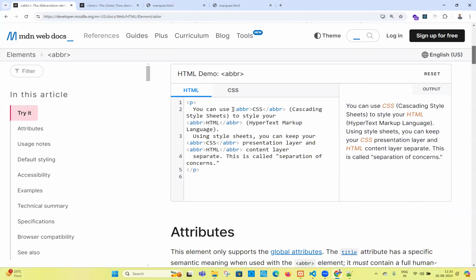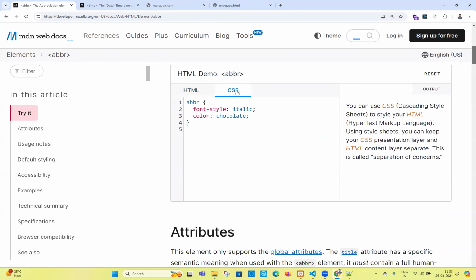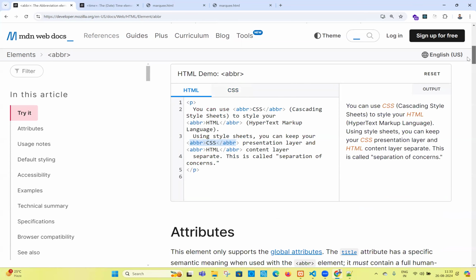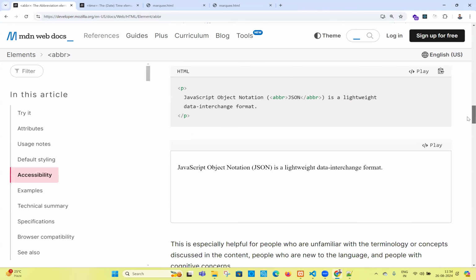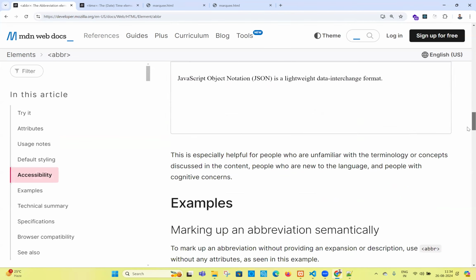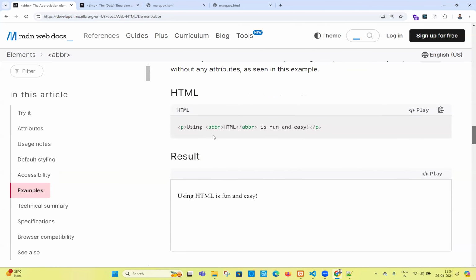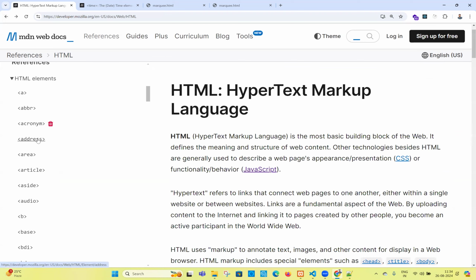Now you see ABBR CSS. This is going to be abbreviated, something like this. Especially in the context of abbreviations, you can highlight them. They are using some CSS also. If you come here now, you will see the attributes and their examples also. Just ABBR. Don't worry, nothing to do here. Simply leave this, this is enough. So this is the abbreviation tag. Okay, go back again. Acronym, address.